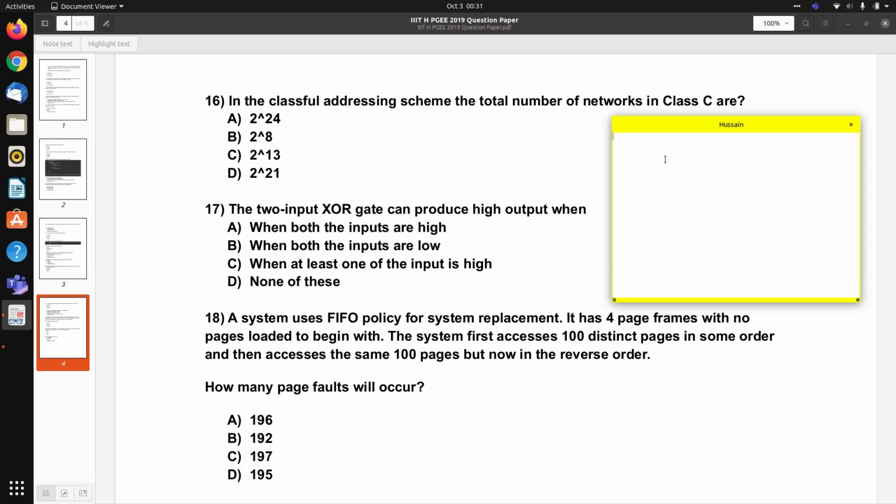The 2 input XOR gate can produce the high output when both the inputs are high, both the inputs are low, when at least one of the input is high, or none of these. So let's try to build a table for XOR. A, B, A XOR B, 0 0, 0 1, 1 0, and 1 1.